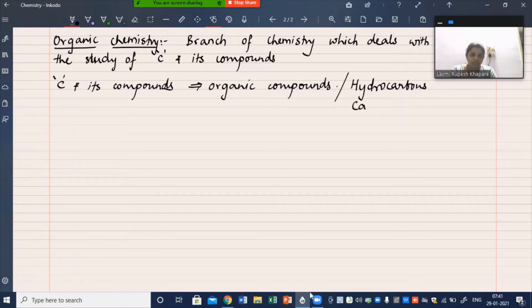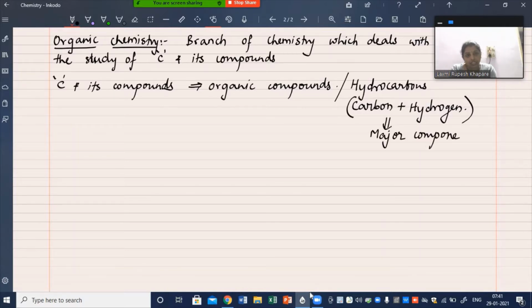Because in organic compounds, other than carbon, the major component is hydrogen. These two are the major components of the compounds studied in organic chemistry, and hence they are called hydrocarbons.